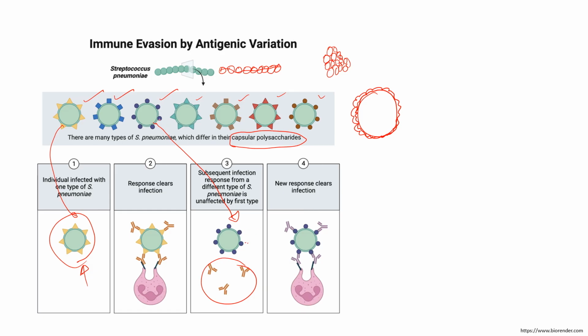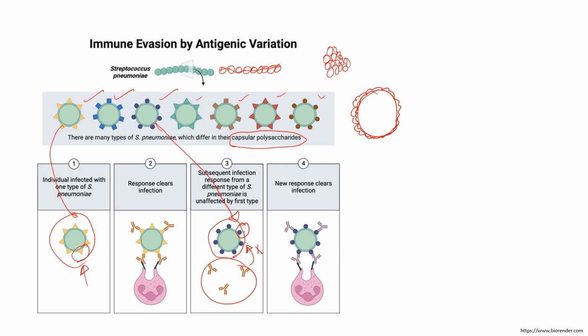So when there is an infection of a different variety of Streptococcus pneumoniae, in case this is the third one, then the earlier immune response may not be able to neutralize this pathogen, and this is only possible because the structure of the capsular polysaccharide is changed. The earlier immunity was raised against this pathogen associated molecular pattern, but now the body immunity has to raise an immune response against a separate capsular polysaccharide.